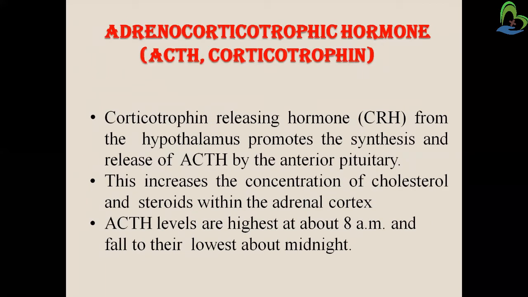Now ACTH, that is adrenocorticotropic hormone. So corticotropin releasing hormone from the hypothalamus promotes the synthesis and release of ACTH by the anterior pituitary gland. So through the corticotropin releasing hormone, the ACTH is released from the anterior pituitary gland. This increases the concentration of cholesterol and steroid within the adrenal cortex. So this is the function of ACTH. And the highest level of ACTH is at 8 a.m. and it falls to its lowest about midnight.